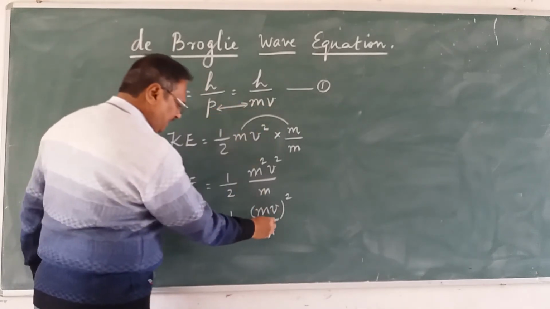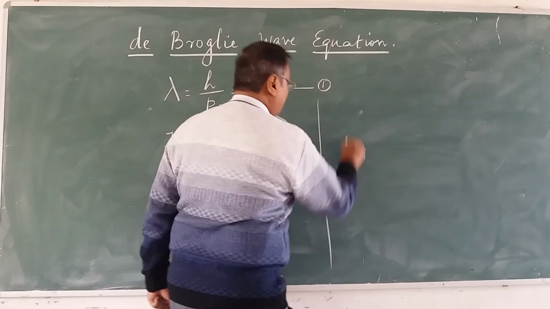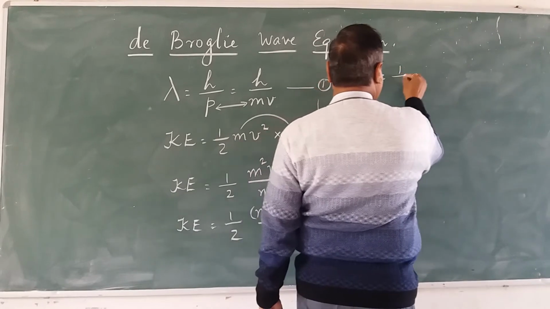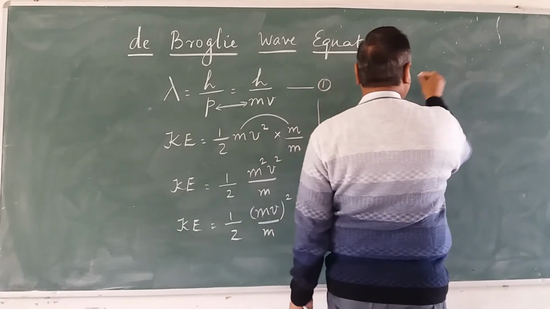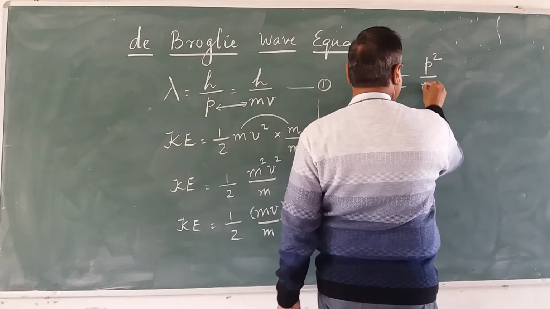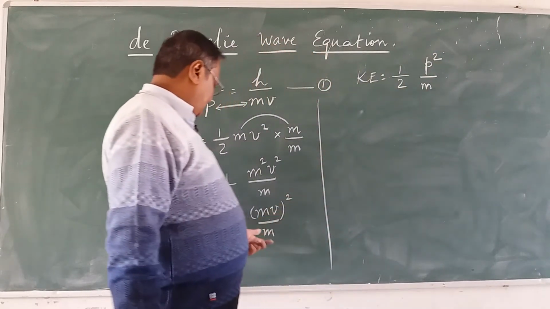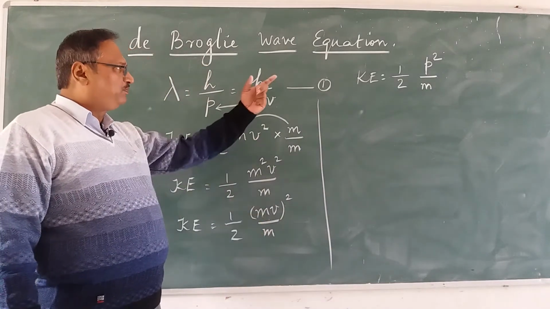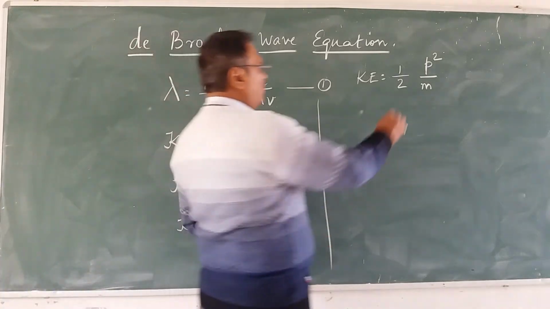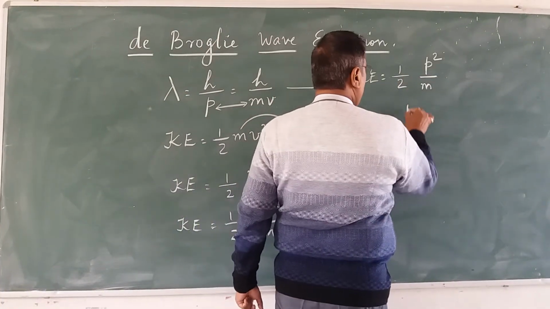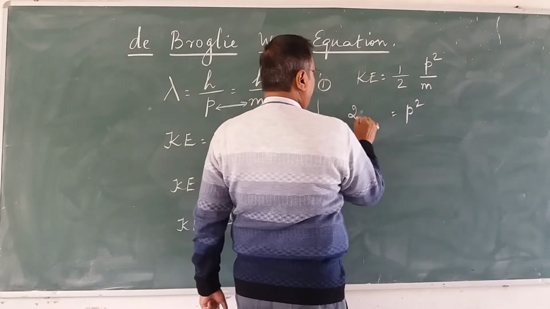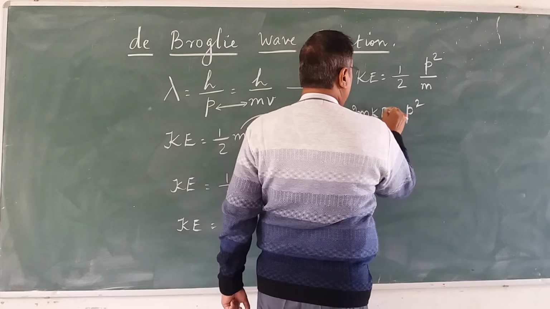So kinetic energy is equal to half into mv the whole square, that is p square divided by m. Here for mv I put p, so p square upon m has come, that is kinetic energy. I keep p square here and bring 2 into m over here, and you get p square equal to 2m into kinetic energy.